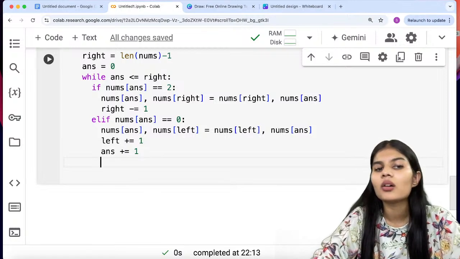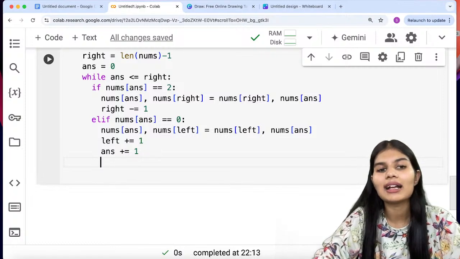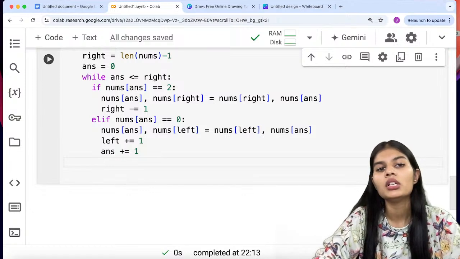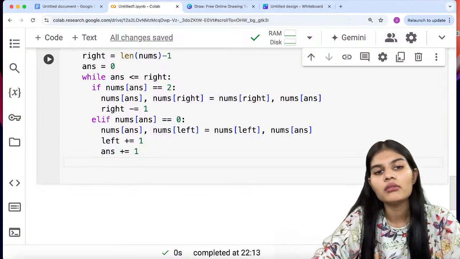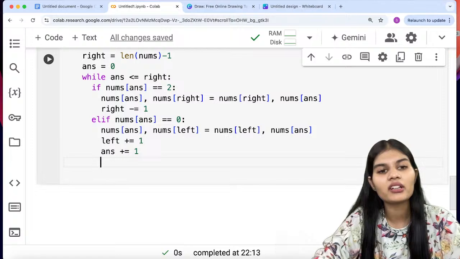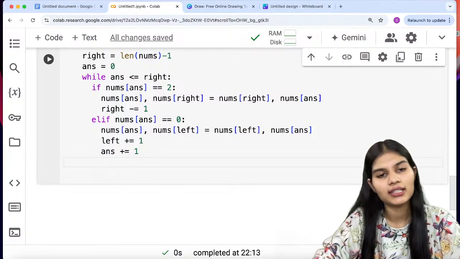And now why right minus 1? Because the right would be the last value of the whole list of yours. So there's no such point of going from the last value to the other empty spaces of my list, right? So it's better coming back from there. That is the reason we are using minus in the right and plus in the left. Okay.